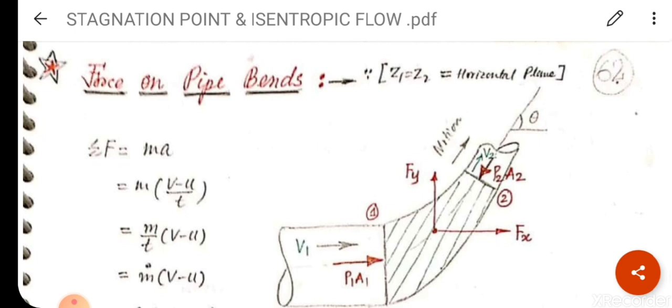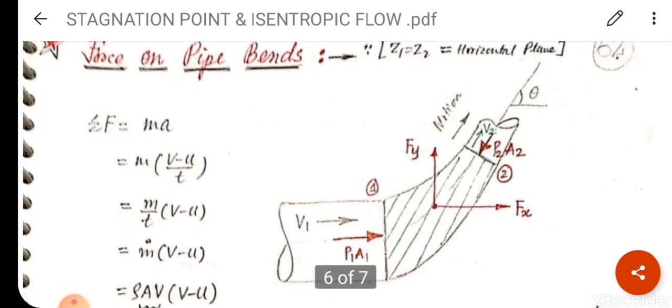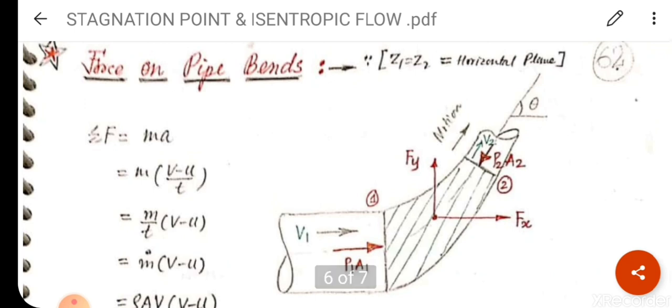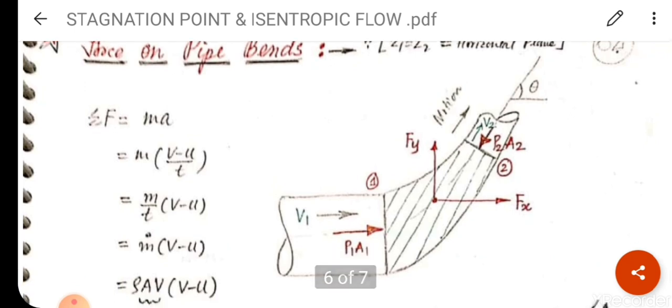Here I am assuming that this diagram is top view, that is here I have written Z1 is equal to Z2, horizontal plane, means that this diagram is not vertical. Clear? You are not seeing this diagram vertically or as a front view.